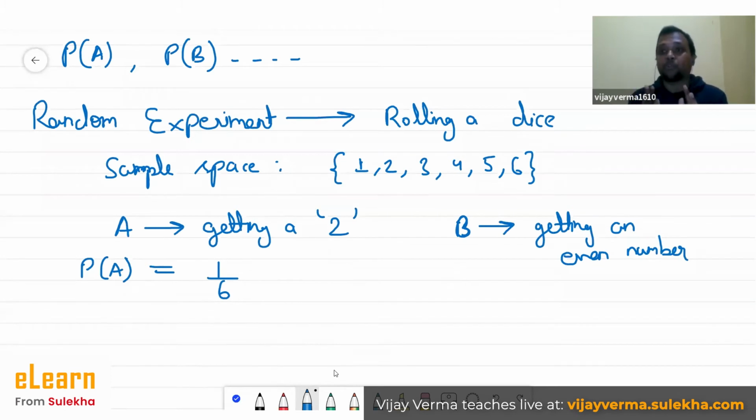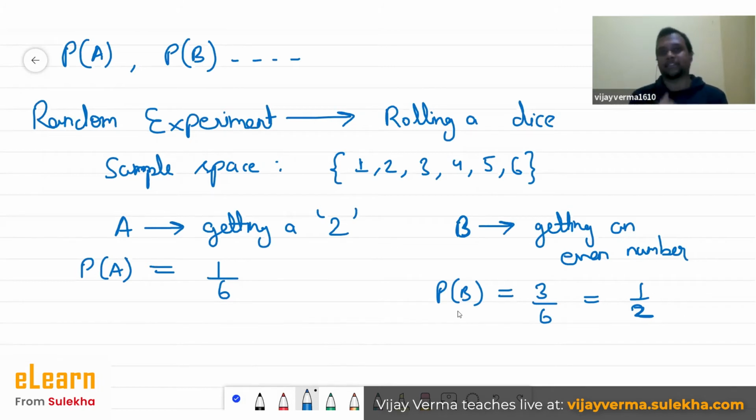We always find probability of events, you should know this. The probability of event B: how many even numbers are there? 3: 2, 4 and 6, out of total possible outcomes, 6. So 3 out of 6, which is basically 1 out of 2. So far so good. We have found the probability of events A and B.